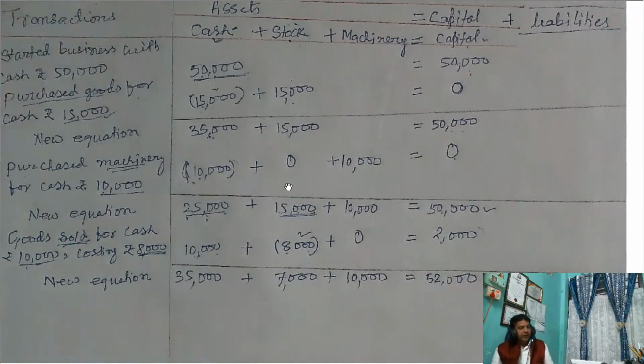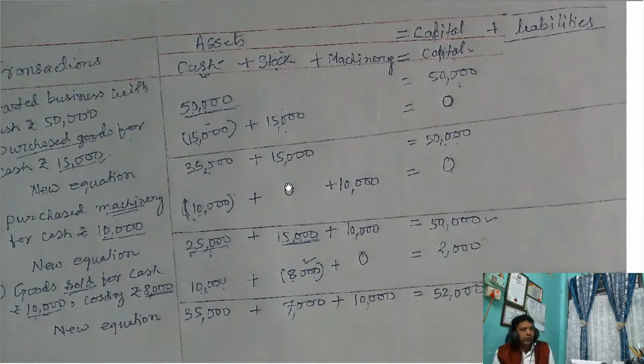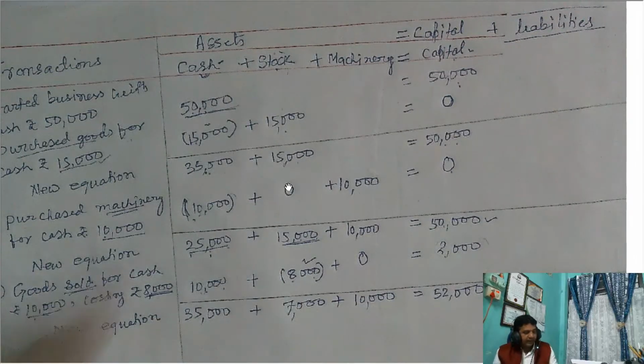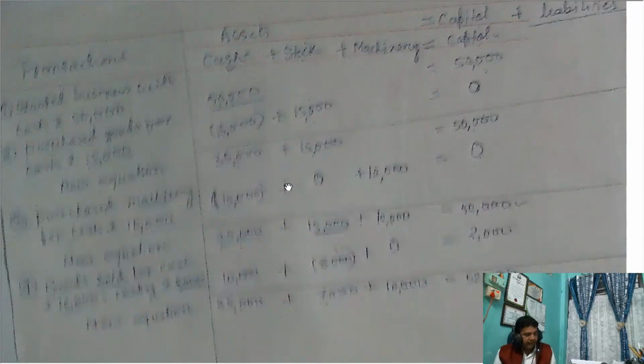All right. सबको समझ में आ रहा है ना? So you see that every transaction has a twofold effect. That is a double entry system. And this again we will use for recording journal entry. Later on you will understand that one.